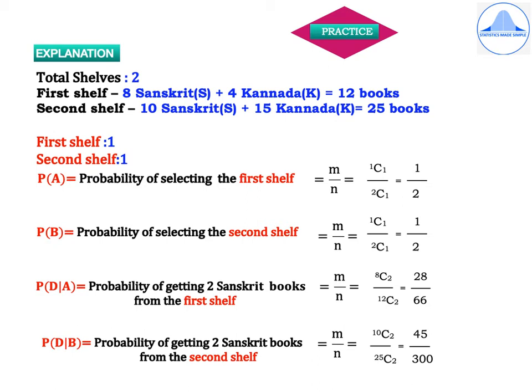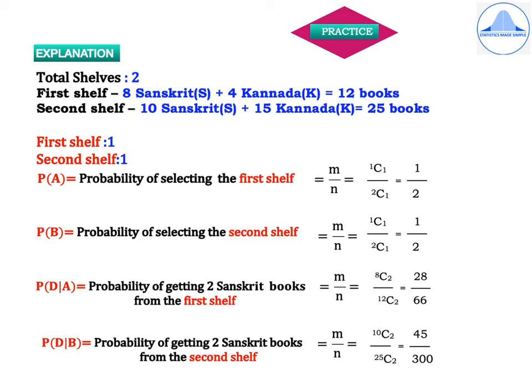Let us move on to P of D given A. So what does this mean? It is probability of getting 2 Sanskrit books from the first shelf. So use the formula M divided by N. Now in the first shelf there are 8 Sanskrit books and you have to choose 2 books, so it is 8C2. The total number of books are 12 and you have to select 2, so the denominator is 12C2, which simplifies to 28 by 66.